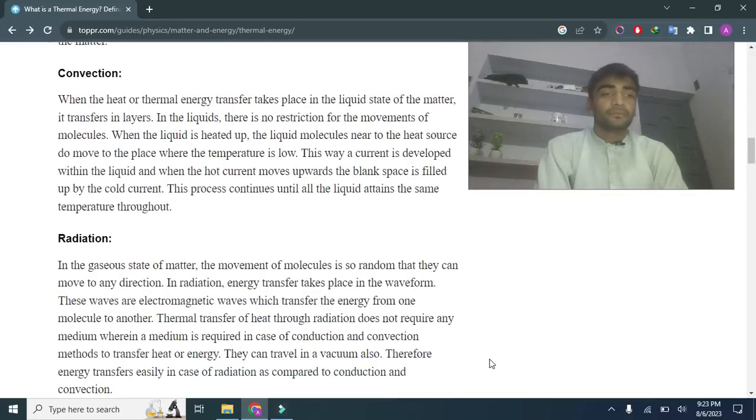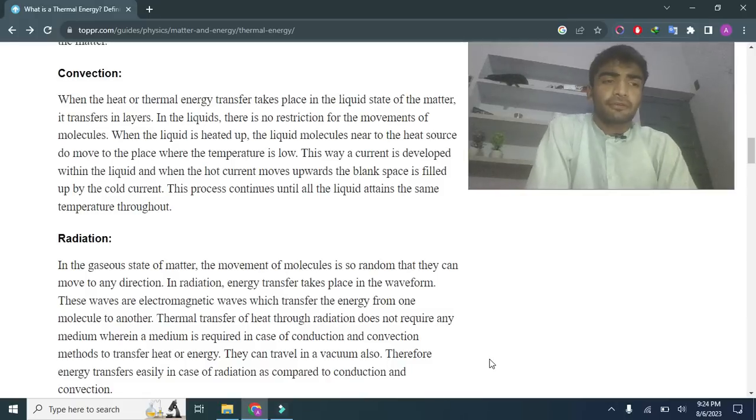Convection. When thermal energy transfer takes place in the liquid state of matter, it is transferred in layers. When the liquid is heated up, the liquid's molecules near the heat source rise. Heat sources are of many types and differ from each other.